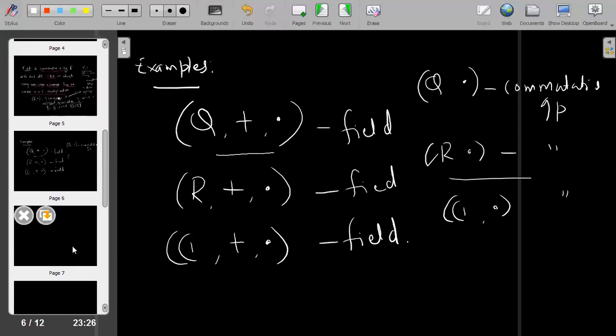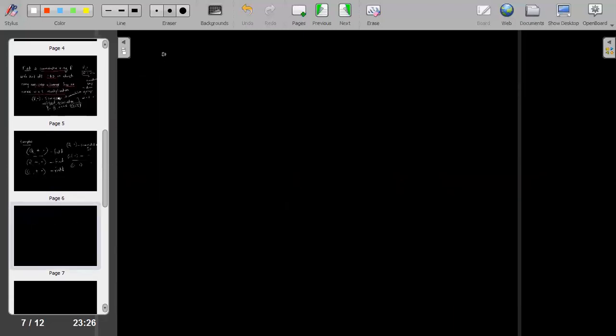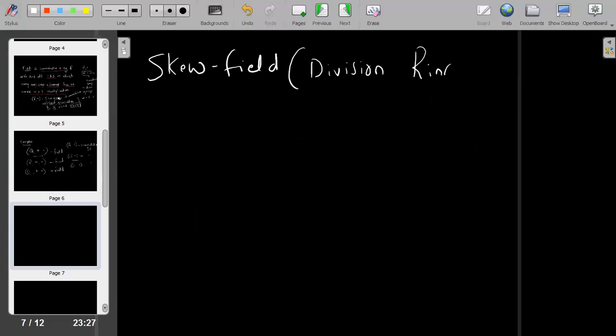So next definition, skew field, or it is also called division ring. So skew field or division ring.